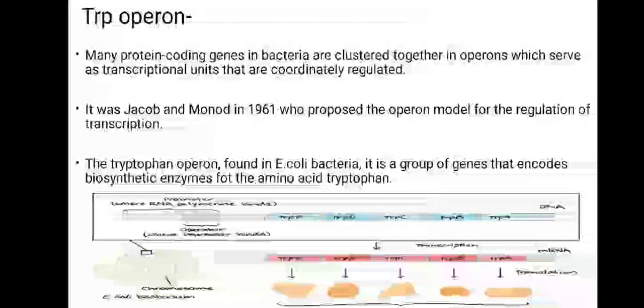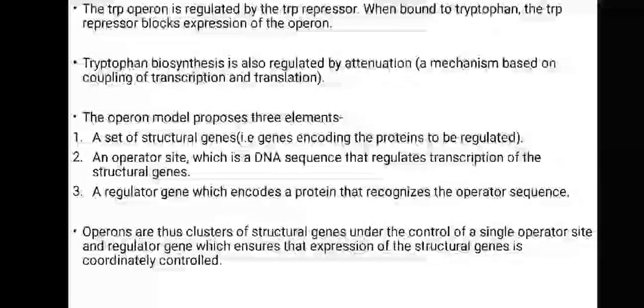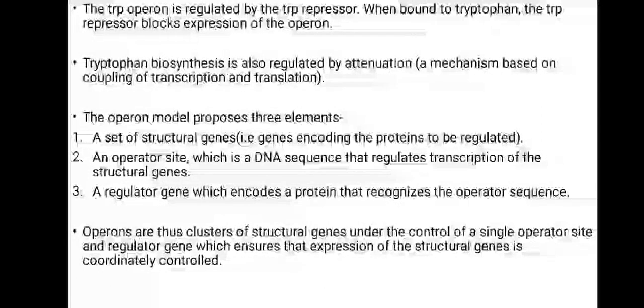Now the tryptophan operon, which is found in E. coli bacteria, is a group of genes that encodes biosynthetic enzymes for the amino acid tryptophan. This is the general structure of the operon, which has 5 structural genes which code for tryptophan. This is the promoter where the RNA polymerase binds and the operator where the repressor binds. Now the trp operon is regulated by the trp repressor when it is bound to tryptophan, and the trp repressor blocks expression of the operon. This regulation occurs when we have an abundant amount of tryptophan in the cell.